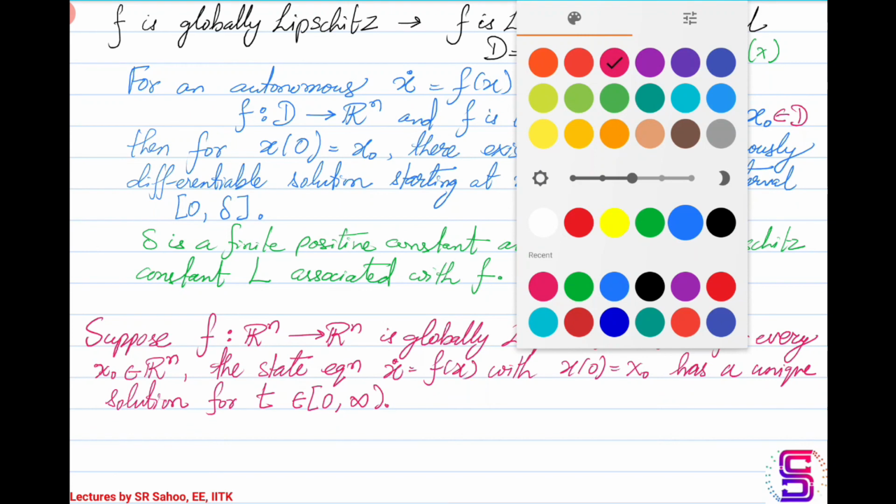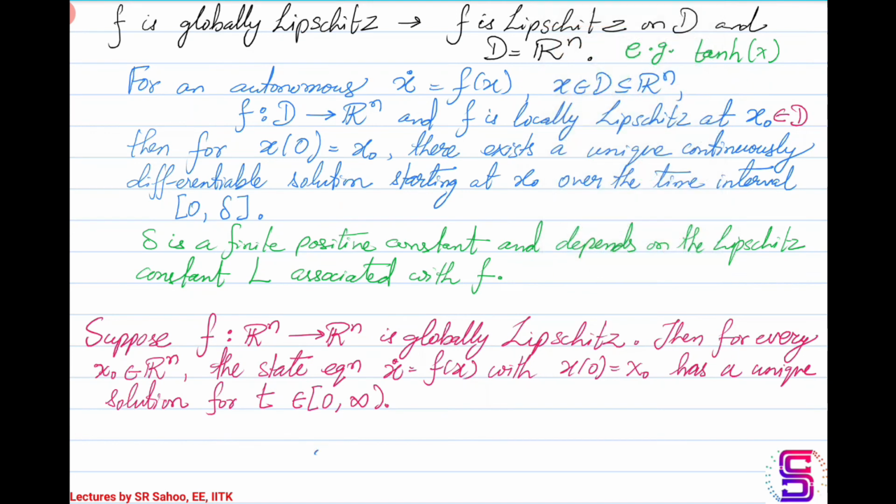Just to throw an example for you, what you can do is check this x dot equal to x squared, and check what happens when x0 is equal to 1 and what happens when x0 is equal to minus 1, in which case the solution is going to exist for the entire time interval, and in which case the solution will exist over only a finite time interval.